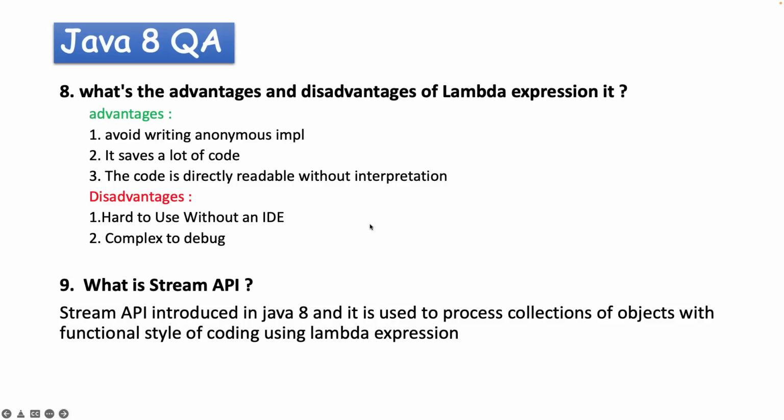What is stream API in Java 8? Stream API was introduced in Java 8, and it is used to process collections of objects with a functional style of coding using lambda expressions. So to understand what is stream API, you must have knowledge of both lambda and functional interface. I believe recently we discussed both the features. If you know these two things, then it will be easy for you to play with this stream API.